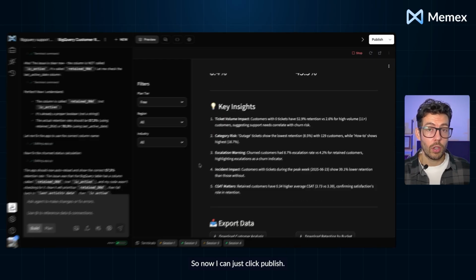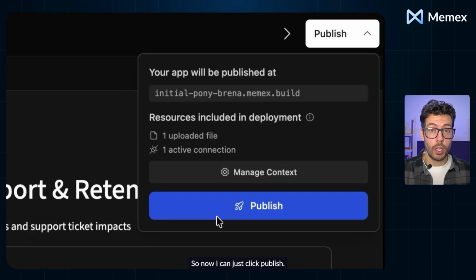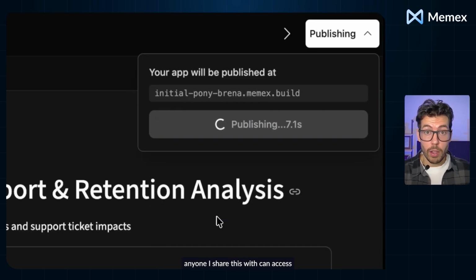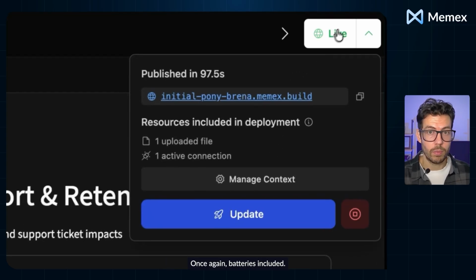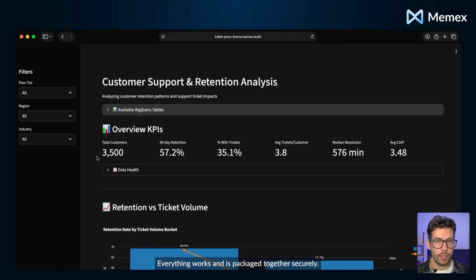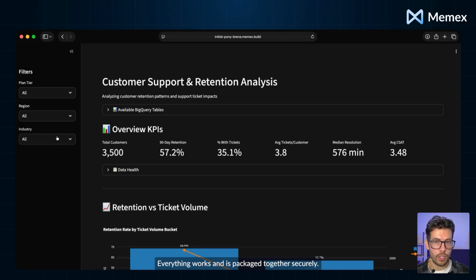I'm happy with it, so now I can just click publish. And once I've published it, anyone I share this with can access and run the same analysis without any setup. Once again, batteries included, everything works and is packaged together securely.